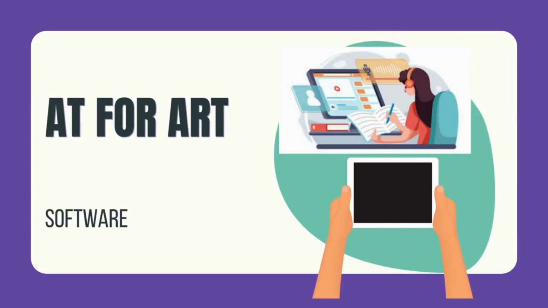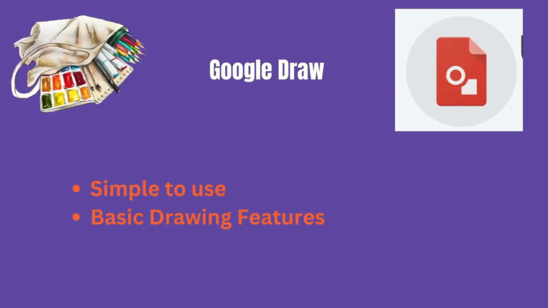Once again, assistive technology for art, we will focus on software in this module. The first application is Google Draw, a simple way to use basic drawing tools in a platform that most students are familiar with.